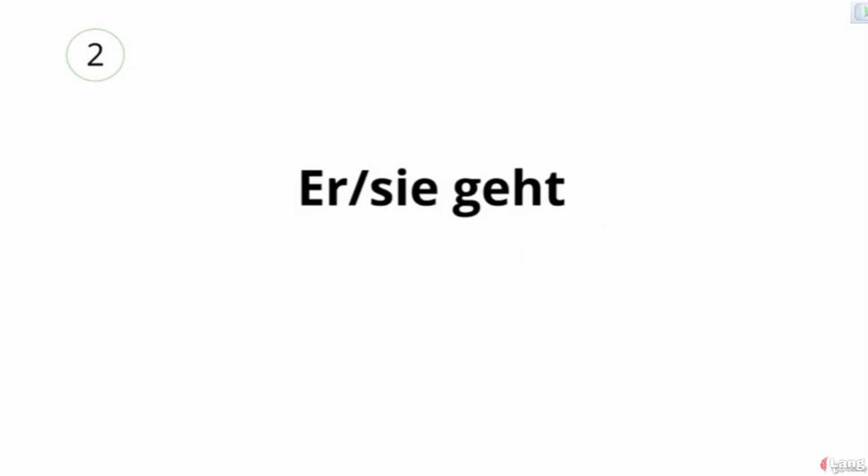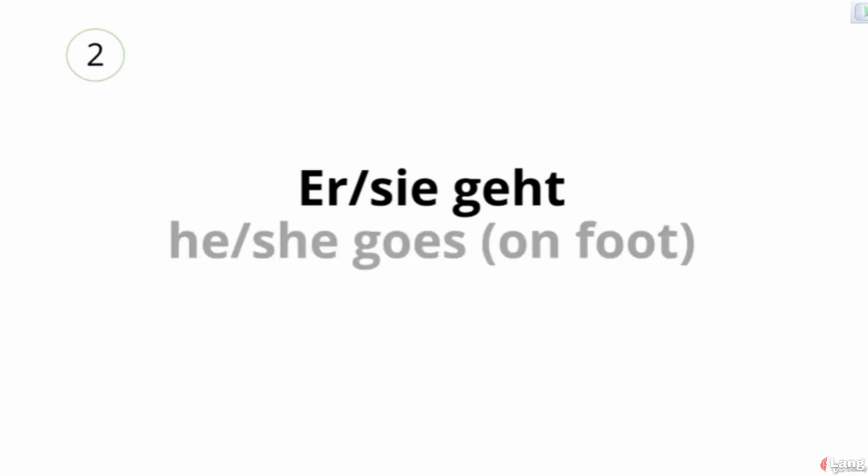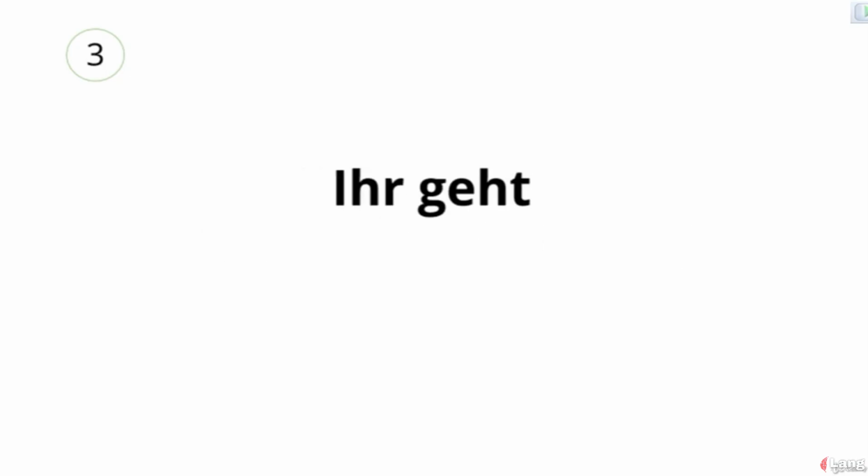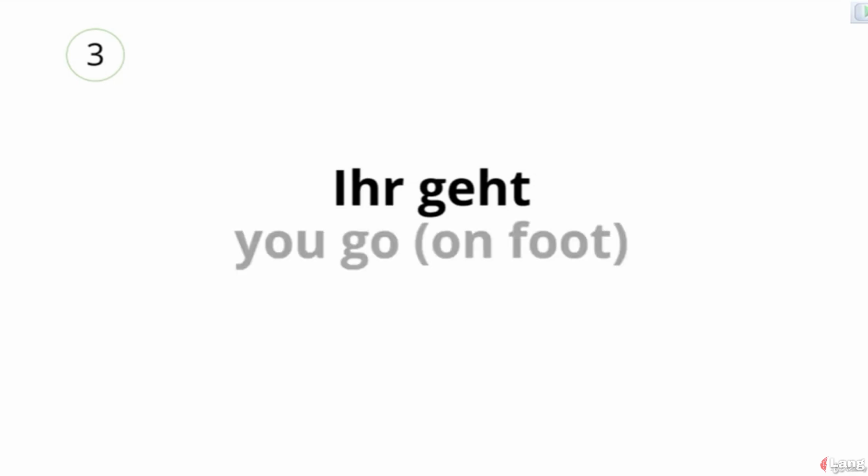Repeat after me. Sie geht. Which means he, she goes on foot. Geht. Which means you go on foot.